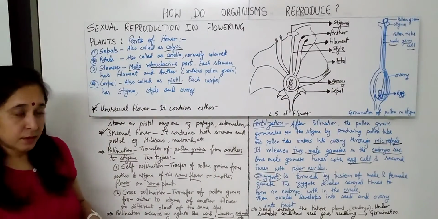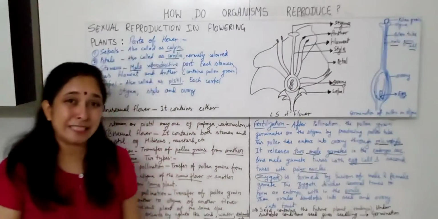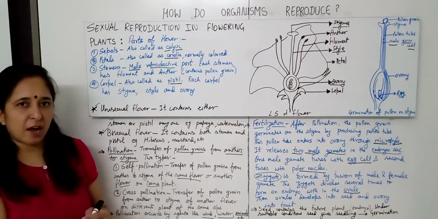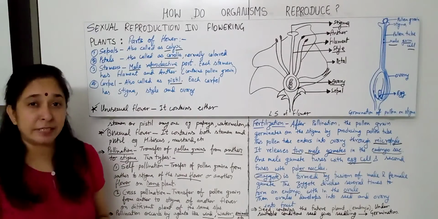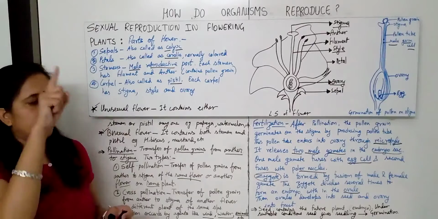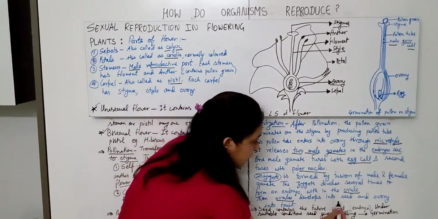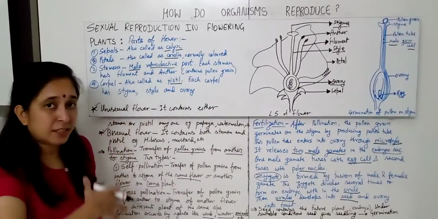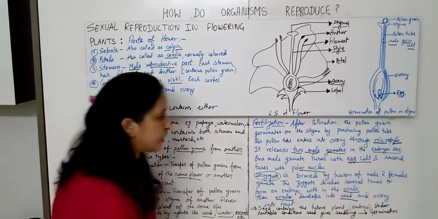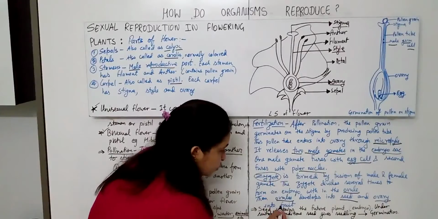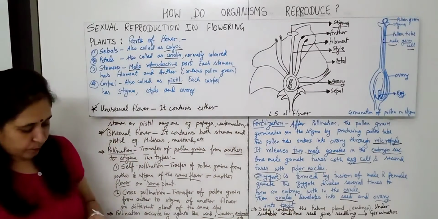This ovule will develop into seed; the outer coat becomes tough and that converts it into seed. And the ovary will convert into fruit.